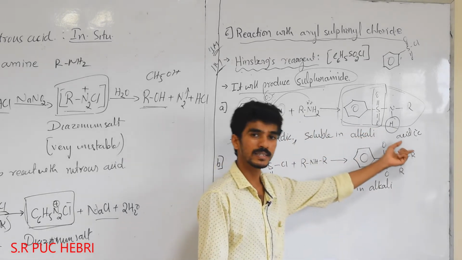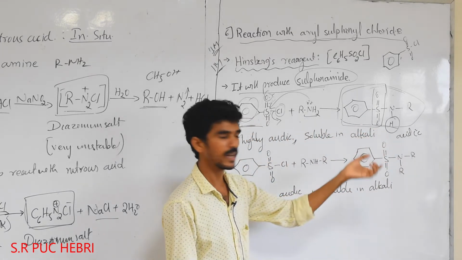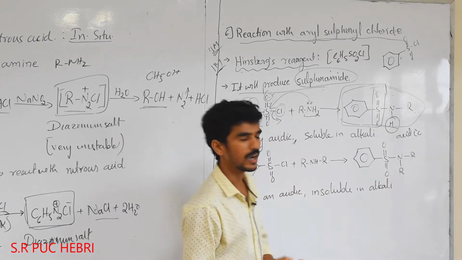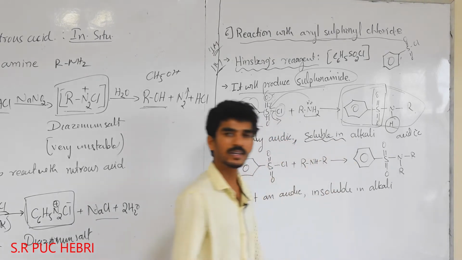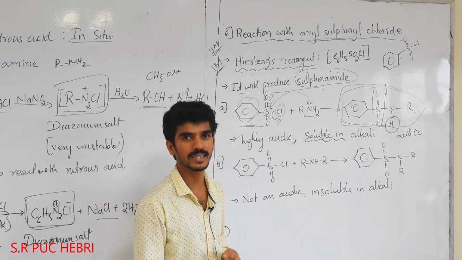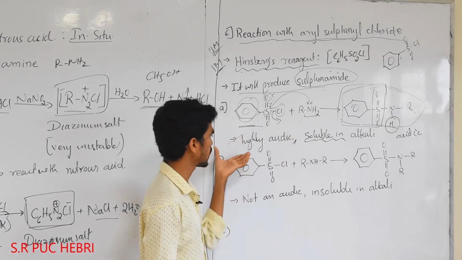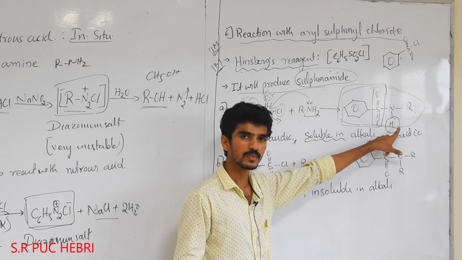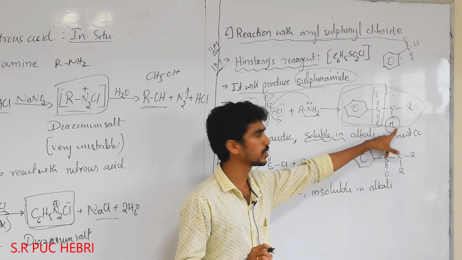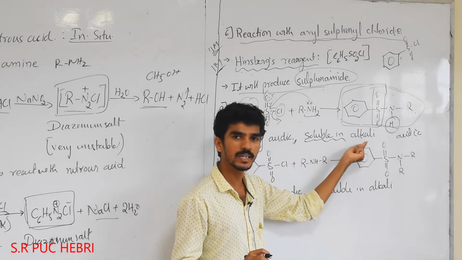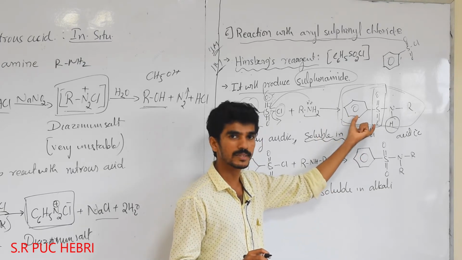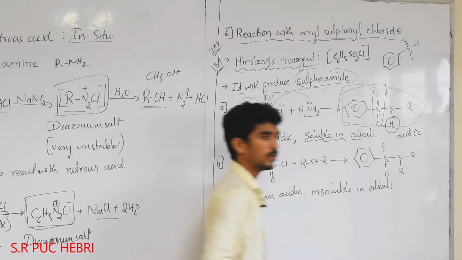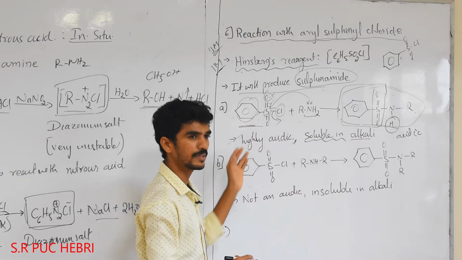Due to this acidity, what happens when you add alkali to this molecule? It should be soluble in alkali. Alkali means any base, like NaOH. I'll recall once again: from this electron withdrawing group, the nitrogen having hydrogen is more acidic. Due to the acidity, when you add alkali solution to this reaction mixture, it will dissolve in the alkali. So this is the reactivity of a primary amine.